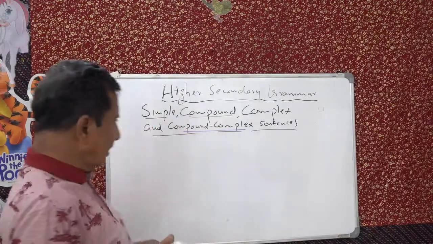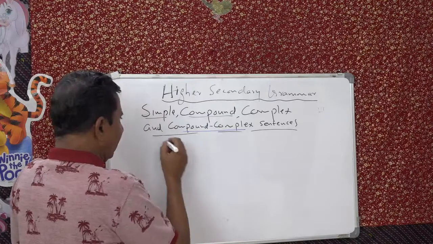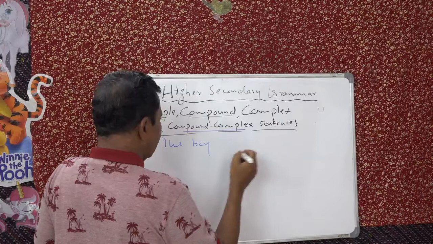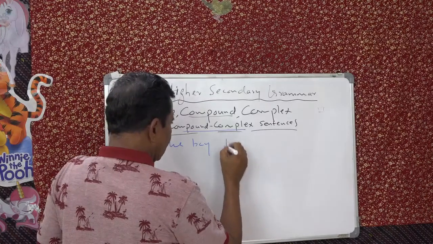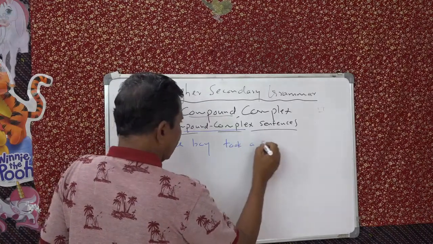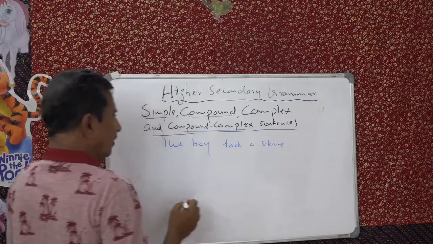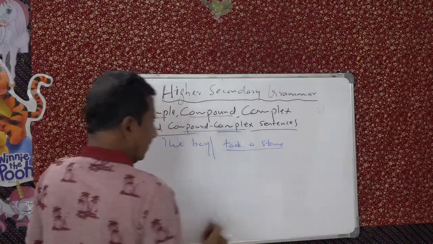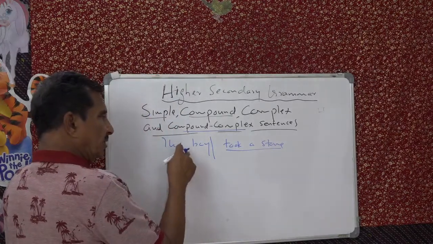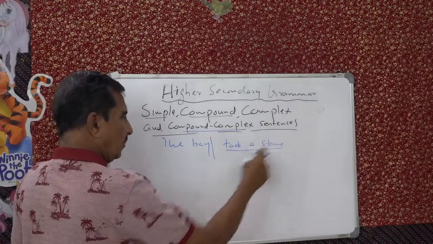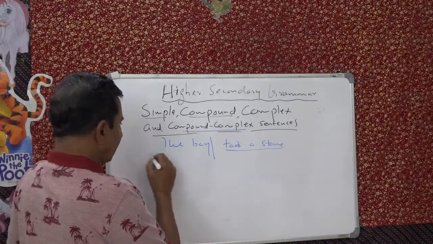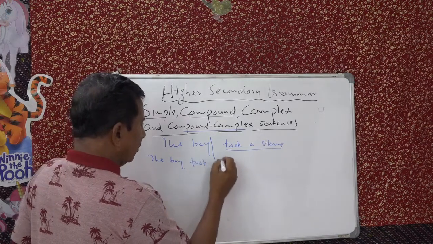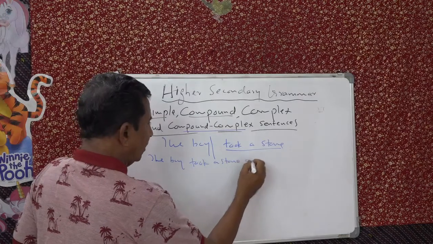Understand? Reported speech. But this is according to structure. Once again I will write sentences for you. See, like the boy took a stone. That is easy. The boy took a stone. The boy is the subject. Took a stone is the predicate. About whom you speak is the subject. What you say is the predicate. Then he said, the boy took a stone and threw it.